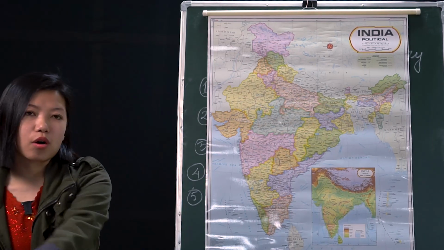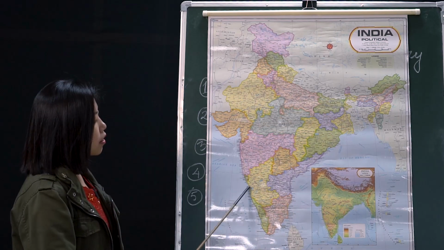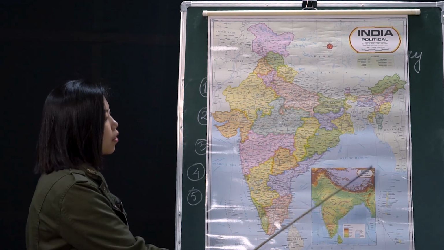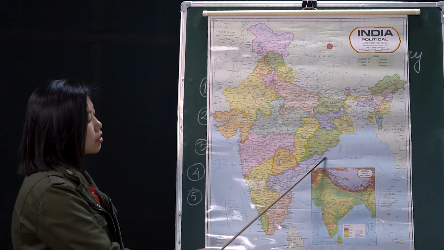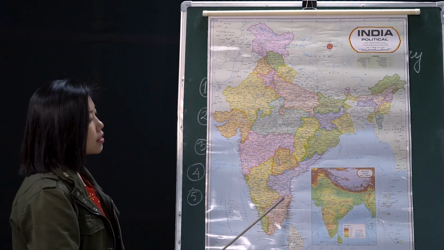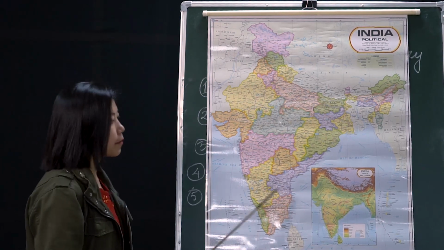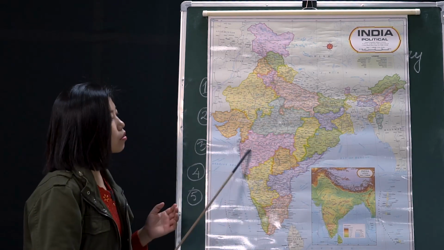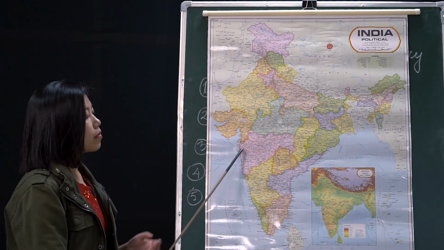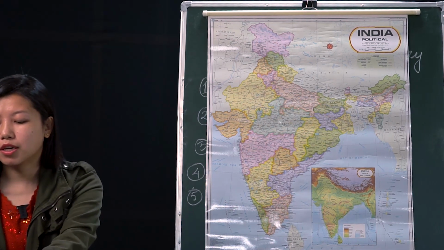Next is the coastal plains. Now those areas which are located near the Bay of Bengal and the Arabian Sea, towards this line, okay? Whichever states are located near these areas, near the sea, are also known as the coastal areas. Now these coastal areas are very close to the rivers Mahanadi, Godavari, and Krishna, okay?